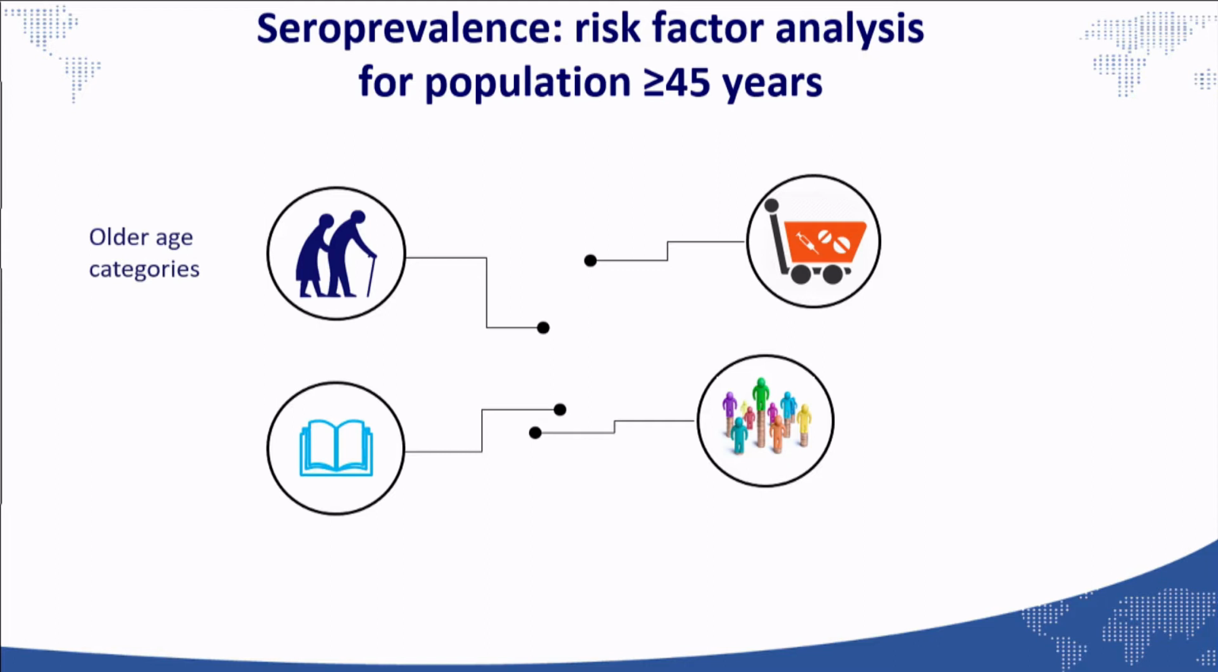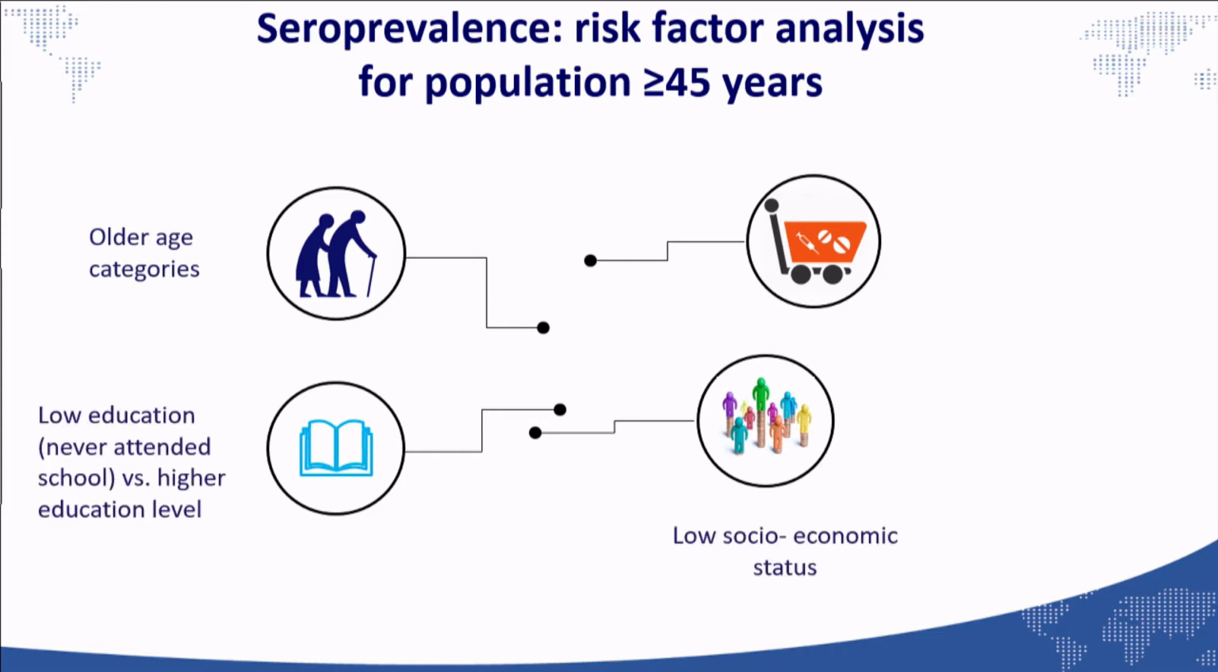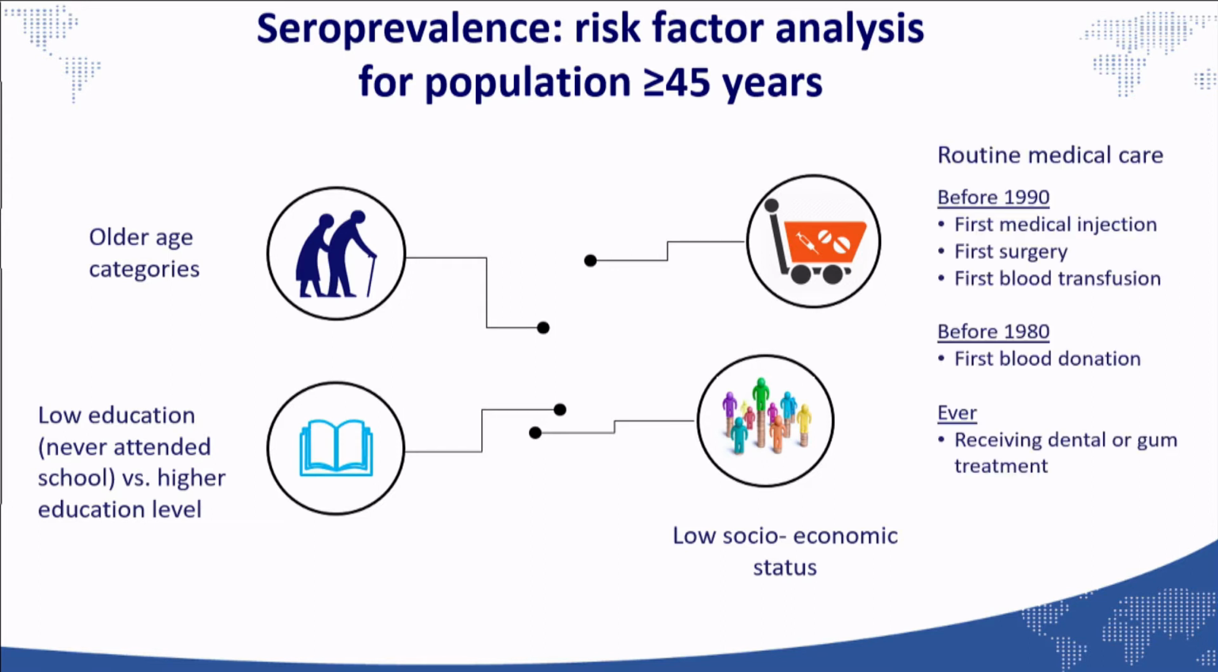For the risk factor analysis in this study, we analyzed only the population of 45 years old and older. Here is the seroprevalence, and we found high prevalence for the older age group, low education, low socioeconomic status. And the last is past routine medical care, meaning people who ever had a medical injection, surgery, or blood transfusion before 1990, those who had a blood donation before 1980, and those who ever received dental or gum treatment.